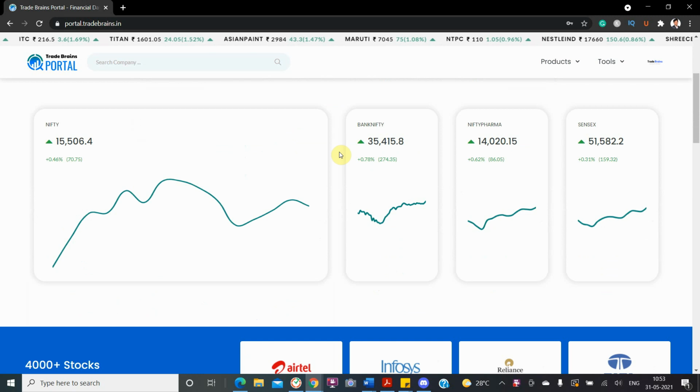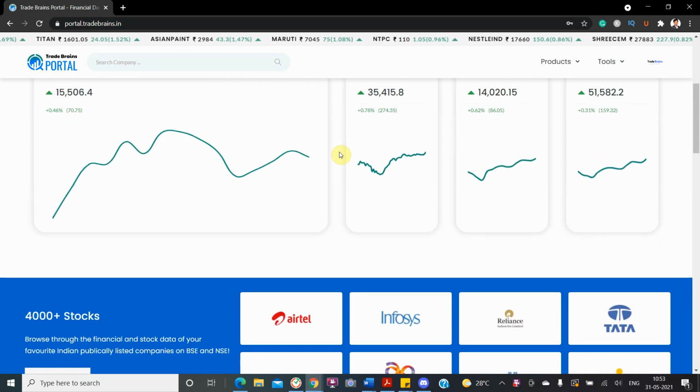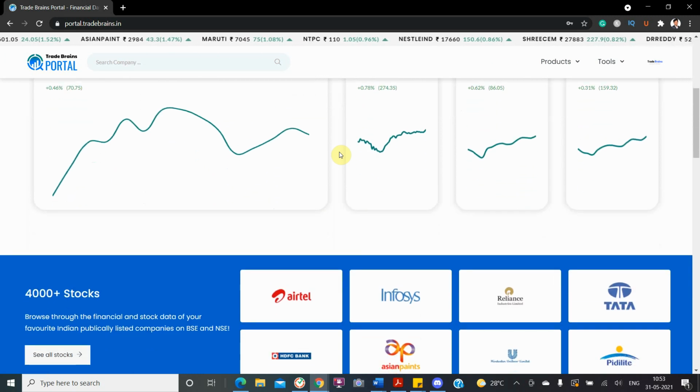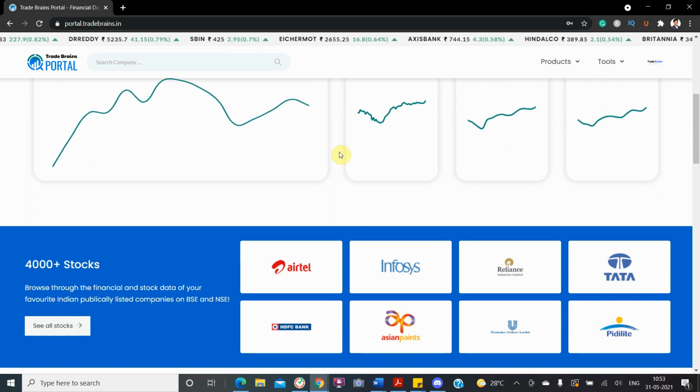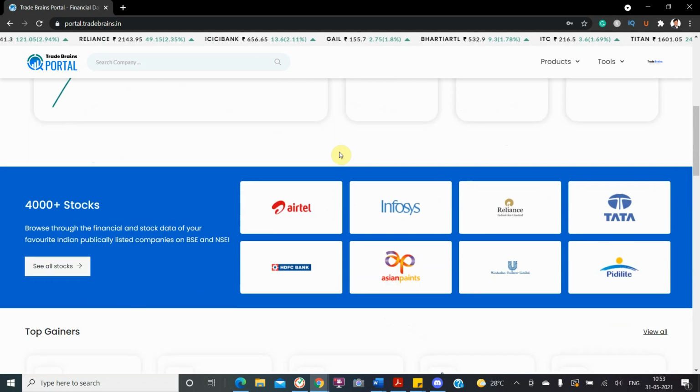Before investing in any stock, one of the key factors to check is the debt of the company, that is how much debt the company has. If the company has a lot of debt, it becomes very troublesome for the company to pay back that debt or the interest on that debt. So it is always recommended to avoid investing in such companies which have a lot of debt.